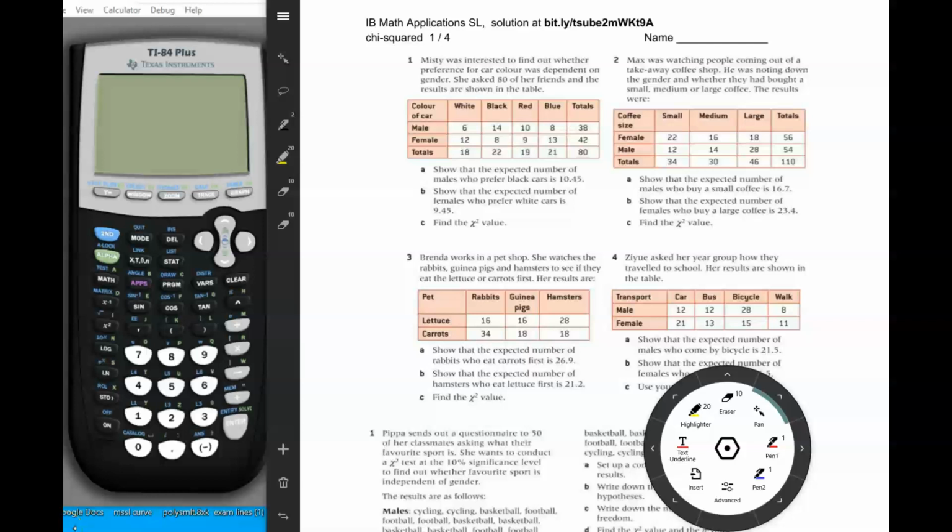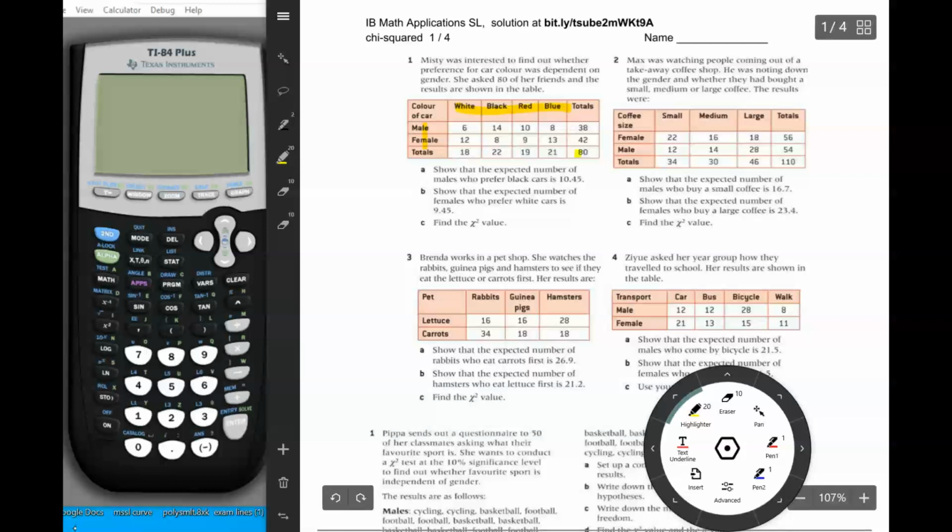This is Chi-squared, page 1. Number 1, Misty was interested to find out whether preference for car color was dependent on gender. So you can see in the table that across the top it's got car color and across the side it's got gender. She asked 80 of her friends and the results are shown below in the table.